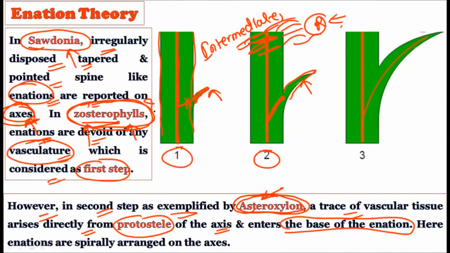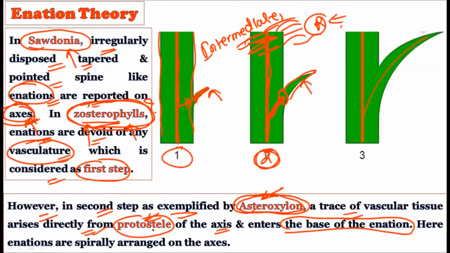Now each example is very important because you have to put the example to justify your statement. So Zosterophyllum is the first step in the evolution where there is just a formation of the enation and we do not have any vascular connection. But in Asteroxylon, we find a trace of vascular tissue which arises directly from the protostele. In the central region of the axis we have the protostele, and from this protostele there is a direct origin of this trace of vascular tissue, and it is entering the base of the enation. So you can consider it as the second step in which the vasculature is developing on these particular enations.